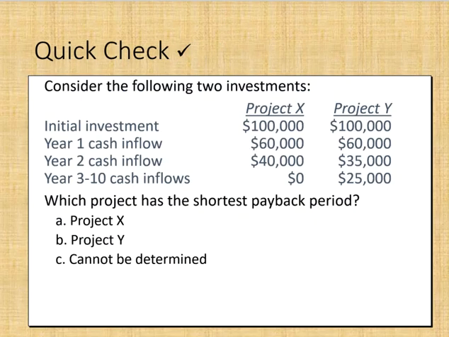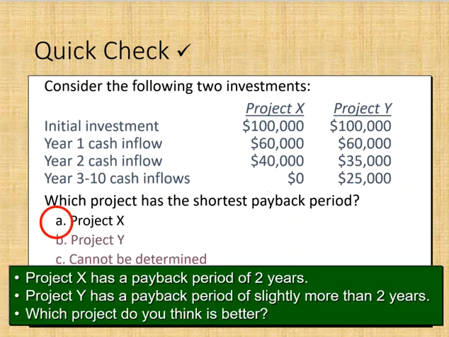Here's another example. We've got 2 different projects, 2 different investments. Which one has the shorter payback period? So we have to look at the outflow. Both of them have an initial investment of $100,000. At what point is that $100,000 recouped? You can see for Project X, it's recouped after 2 years. Project Y, it's recouped not quite at 2 years. They would have to go into that 3rd year. So Project X would pay back just slightly faster.